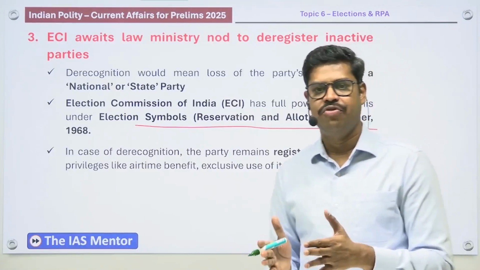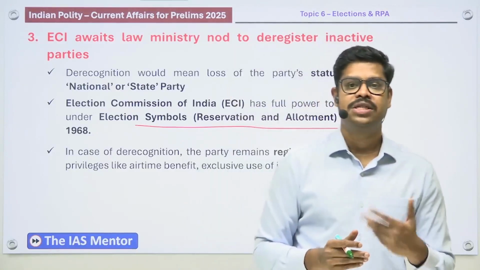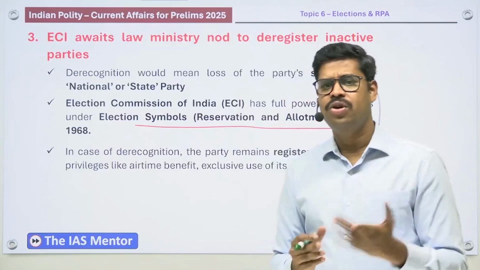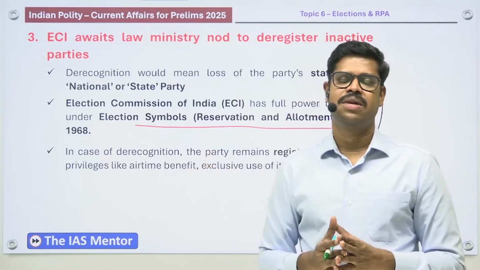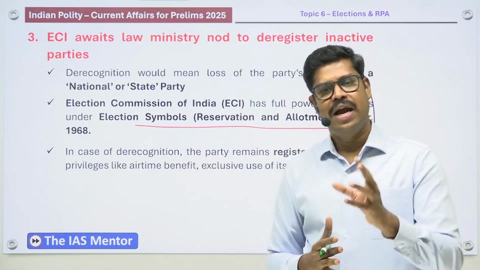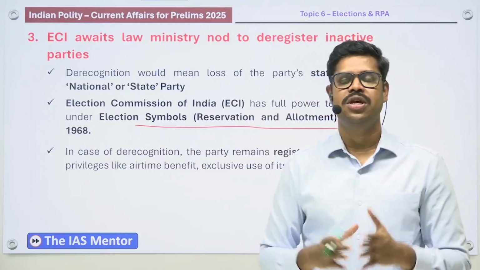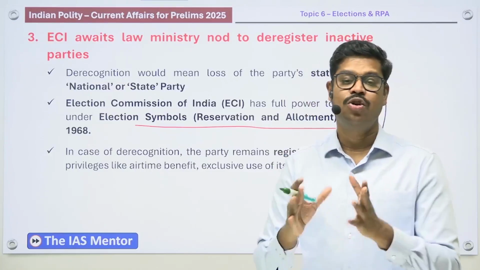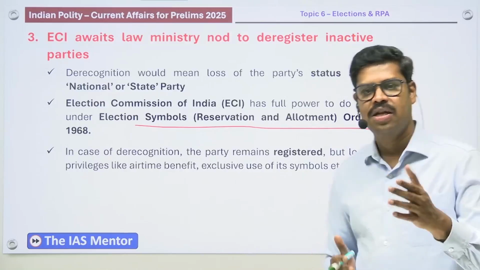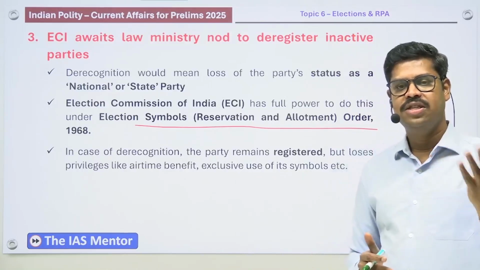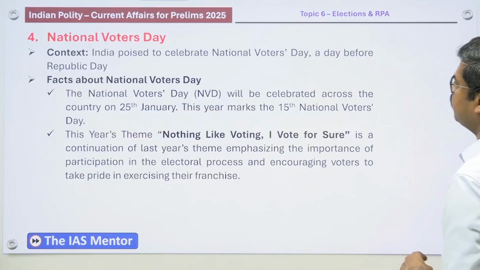1951. But in extreme cases, the Election Commission of India, based on its power under Article 324, can also deregister parties by moving to the court. However, it is not there explicitly in the Representation of People Act 1951, and that is why the Election Commission of India has written to the Law Ministry to amend the Act and to deregister political parties. Okay, so again, very important: understanding the difference between deregistration and derecognition of political parties. This is a very important topic.